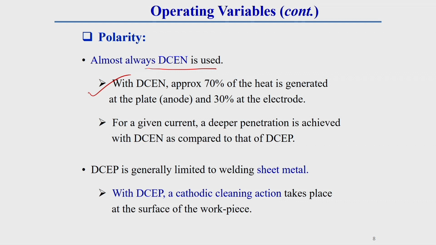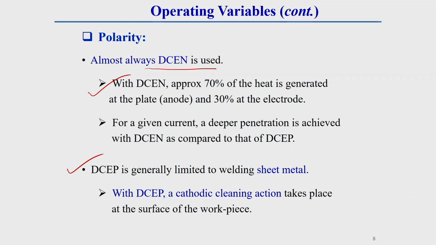So generally, deeper penetration is achieved with DCEN than DCEP. But DCEP generally has limited application for steel material also. Generally, if the steel material's thickness is less, or for some sheet metal types of material, DCEP is also preferable. Why is it preferable?